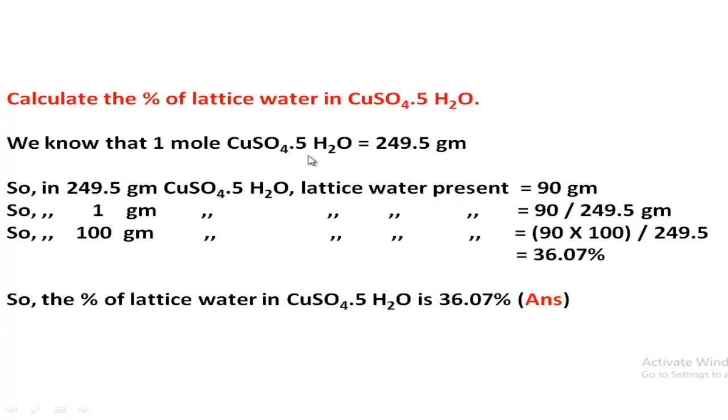Why? How do we get 90 gram? Follow here. You know that 1 molecule of water equals 18 gram and there are 5 molecules of water. So 5 into 18 equals 90 gram. So the total amount of lattice water present equals 90 gram. So in 1 gram it is this, and in 100 gram the amount of lattice water present is this percentage. So the answer will be 36.07%. So my dear students, very easy, you can calculate the problems related to mole.